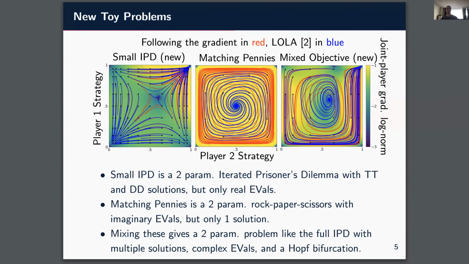To solve both these problems, we introduce an objective that mixes the small iterated prisoner's dilemma and matching pennies. This mixed objective has multiple solutions, complex eigenvalues, and a Hopf bifurcation separating two kinds of solutions.